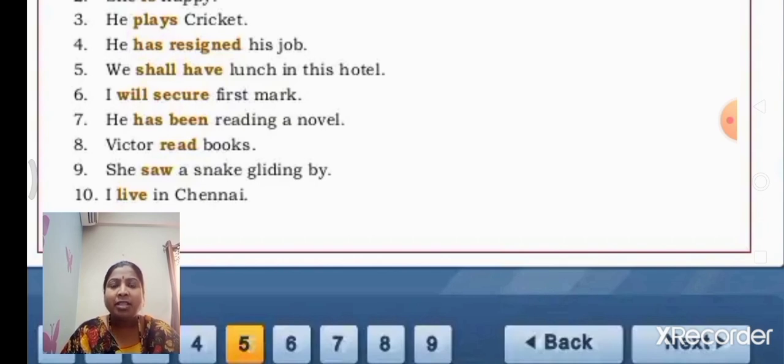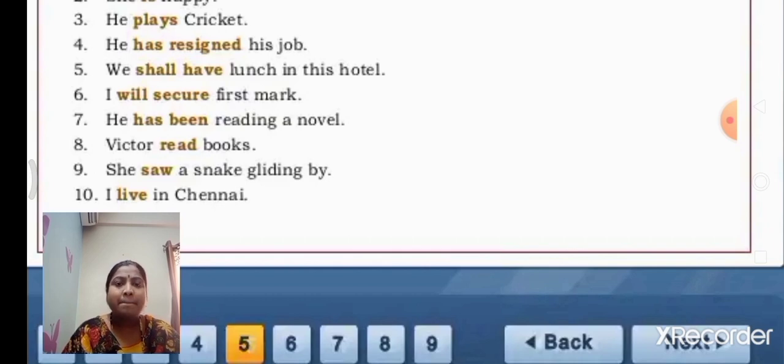Can you identify the seventh one? What is the auxiliary verb here? Yes, has. Has been reading. Here, reading is also a main verb. Has been is the auxiliary verb. Reading is the main verb. Victor read books.